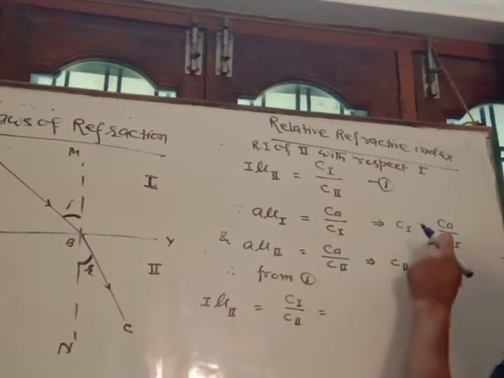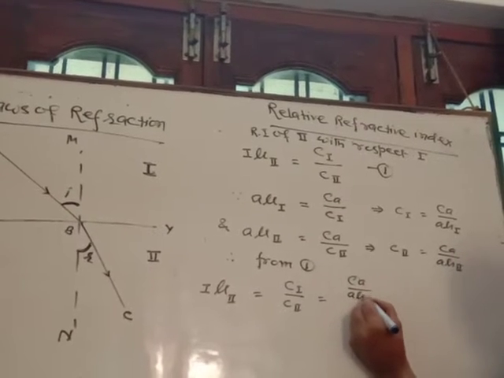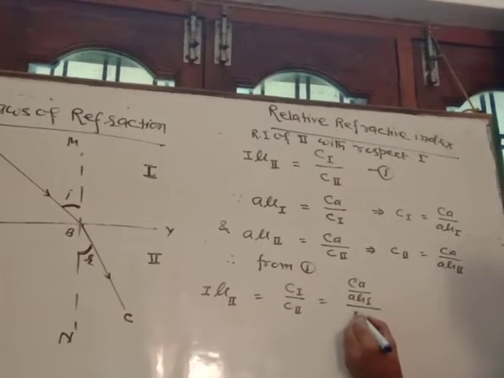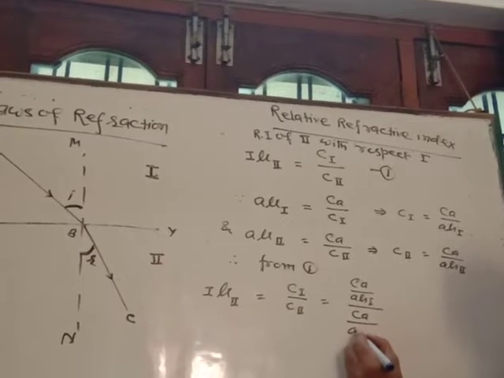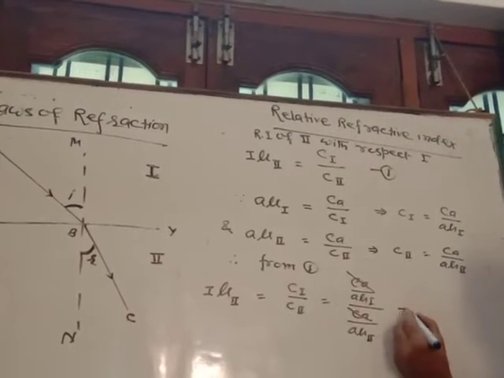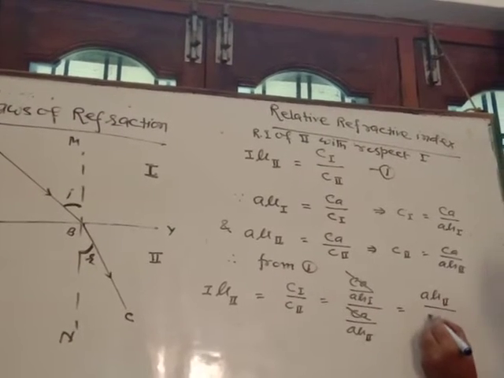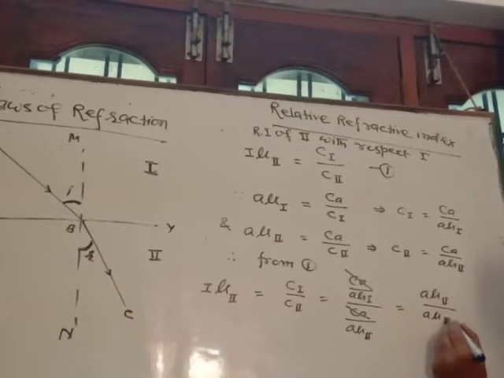It is also equal to Ca by A mu first, by Ca by A mu second. Ca and Ca get cancelled and it becomes A mu second by A mu first.